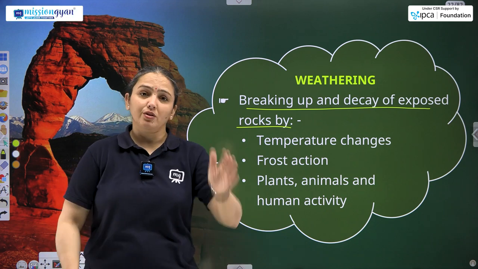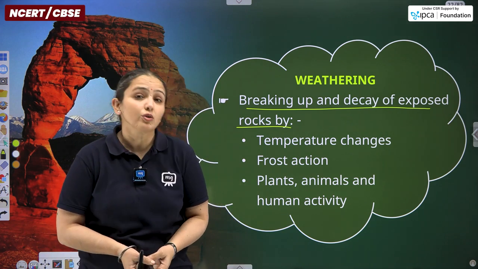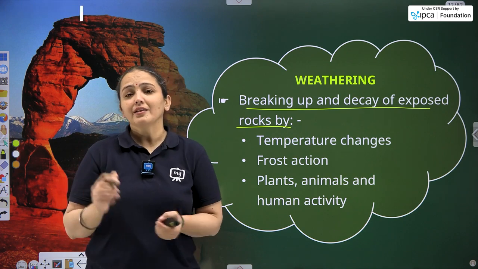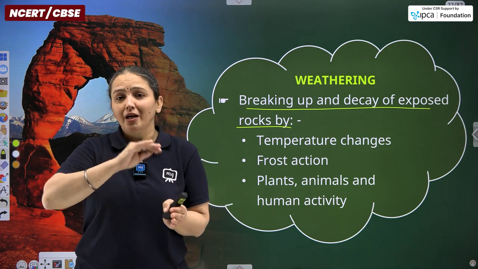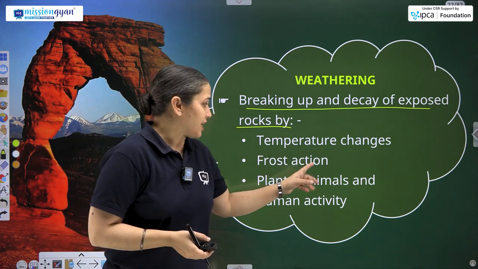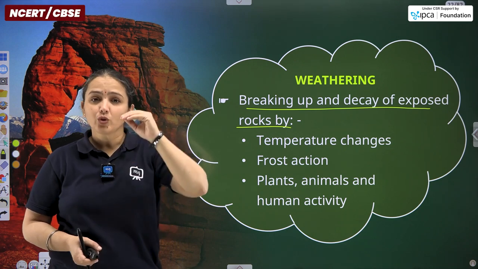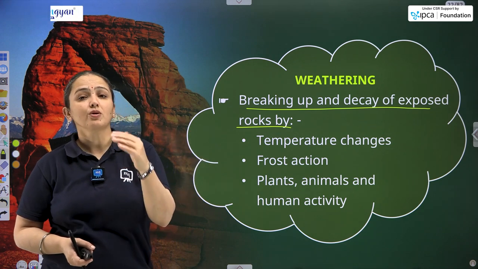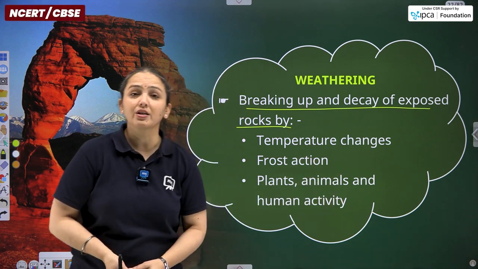With this continuous fluctuation of the temperature, the chemical composition of the rocks gets reacted, and that is how the top layer of the rocks gets split up. It breaks away the topmost layer of the rock. Frost action, temperature difference. Frosting is the extreme cool temperature, or it can go up to the minus as well. Plants, animals and human activities also break the rock.